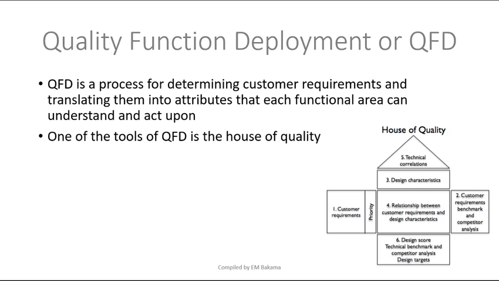Now this part is just an introduction. QFD is a process for determining the customer requirements and translating them into attributes that each functional area can understand and act upon. Actually, this definition is a bit more complex, but this is where we are going to stop for this video. In the second video, I'm going to emphasize the areas of quality only, and we're going to take a case study and understand how the areas of quality are applied and how they work.